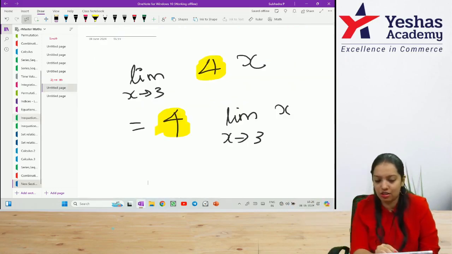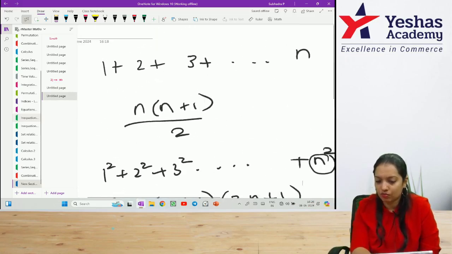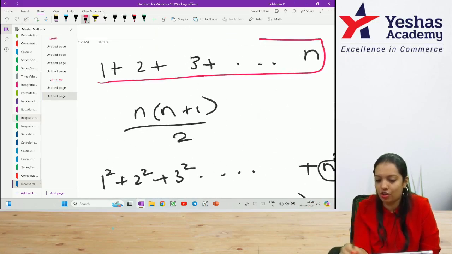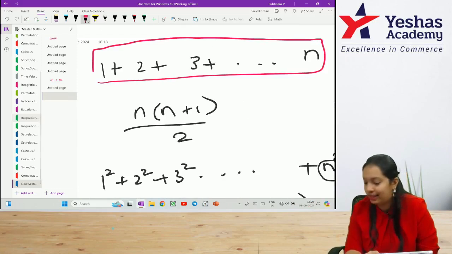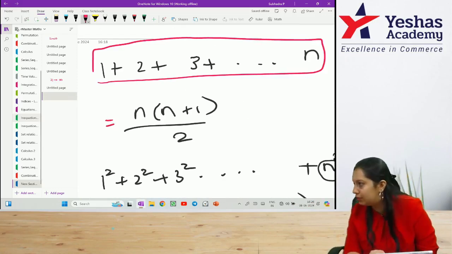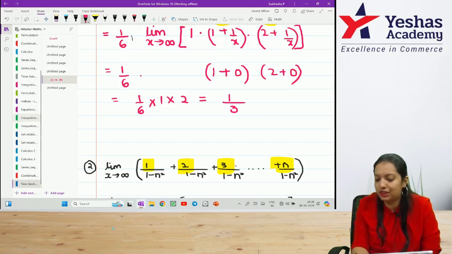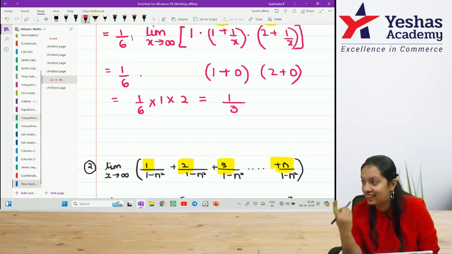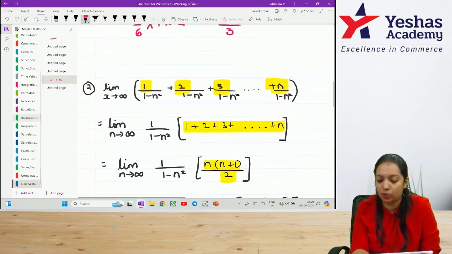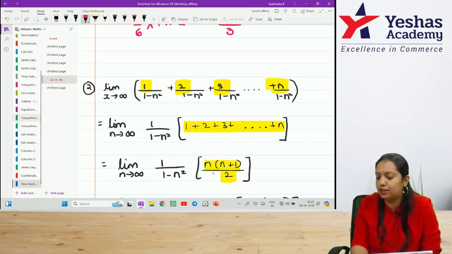Same discussion. If you have the addition of 1 to n, it can be rewritten as n of n plus 1 by 2. Similarly, now in the numerator 1 plus 2 plus 3 until n, I can rewrite this as n of n plus 1 by 2. I have taken 1 by 1 minus n square common outside. What is left is only the numerator part, 1 plus 2 plus 3 till n. This can be rewritten as n of n plus 1 divided by 2.